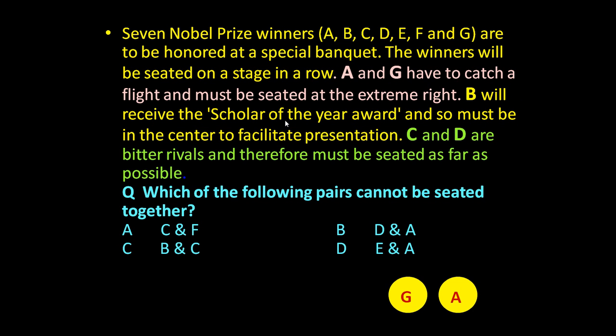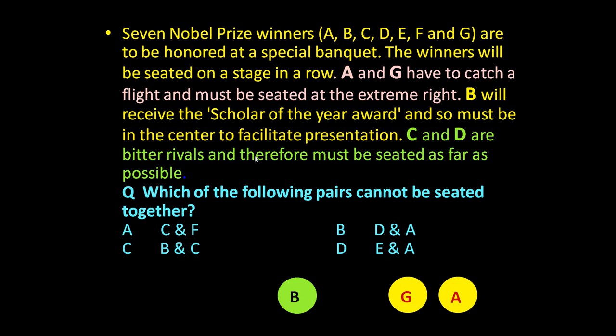B will receive the Scholar of the Year award, so must be seated at the center. Okay, B is at the center. Let us say this is the central position. 3 will be on this side, 3 will be on this side. C and D are bitter rivals and therefore must be seated as far as possible. Now A and G are at the extreme right, so only these 4 positions are left, 3 positions on this side, 1 position on this side.